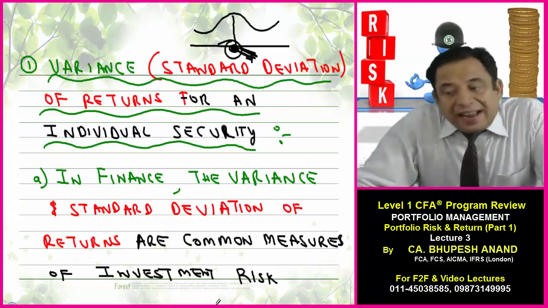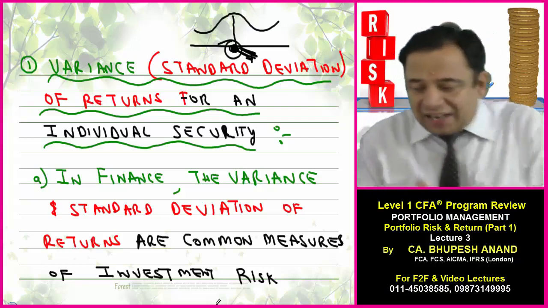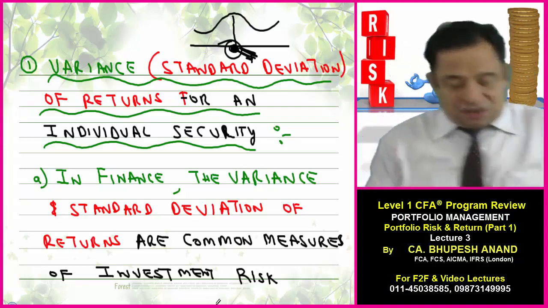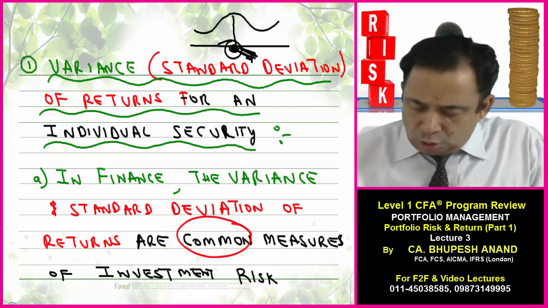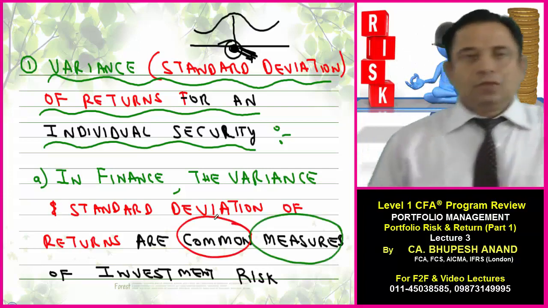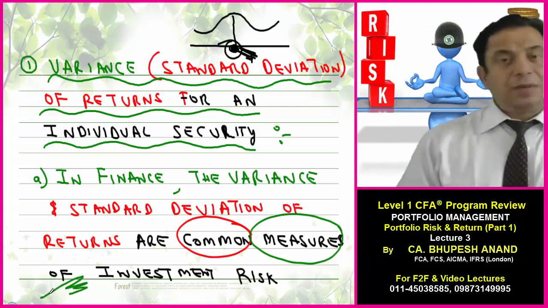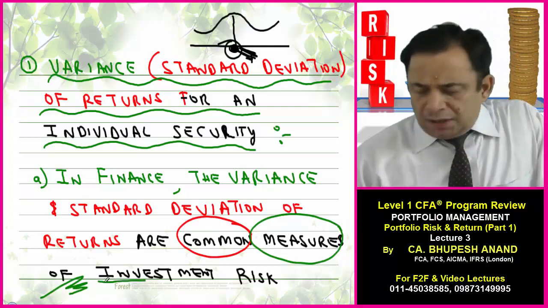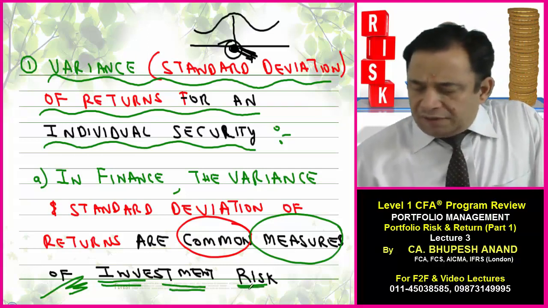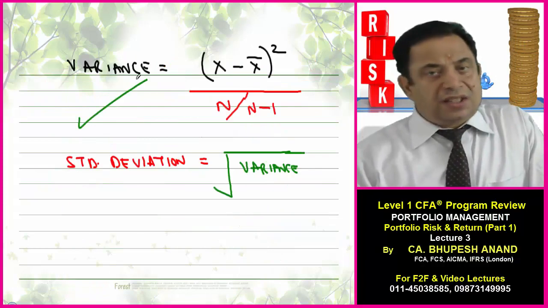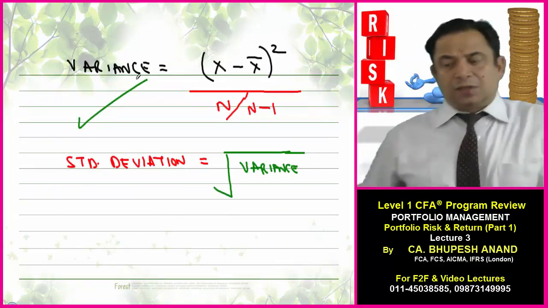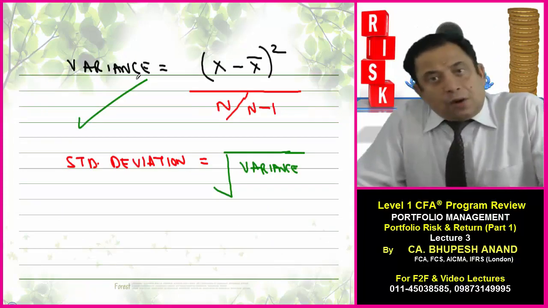A point. In finance, the variance and standard deviation are common measures, common tools of investment risk. And I have already told you in Quant how to calculate variance. Variance is equal to X minus X bar whole square divided by n or n minus 1.